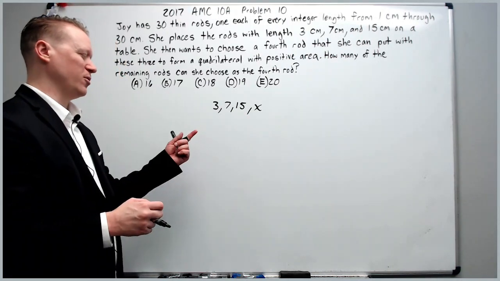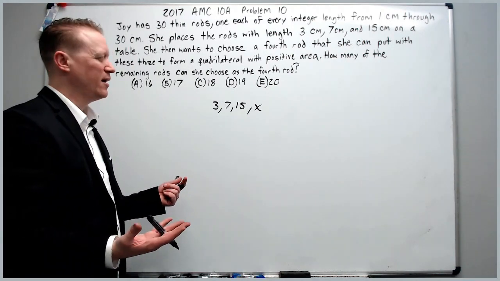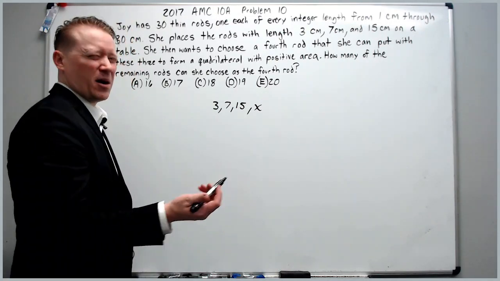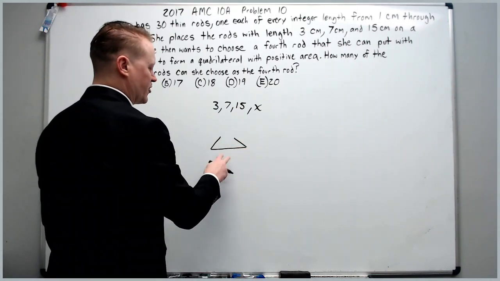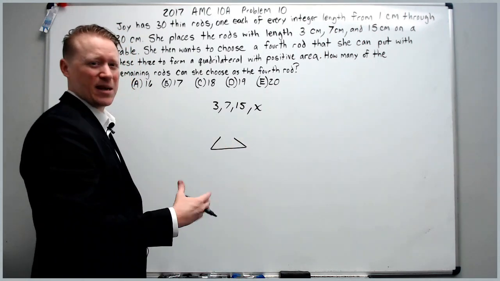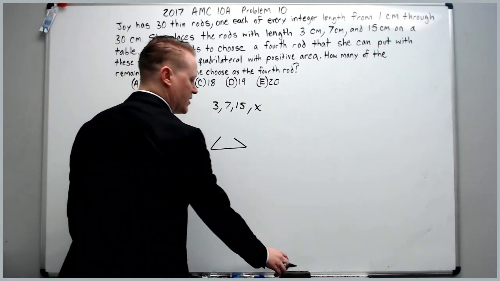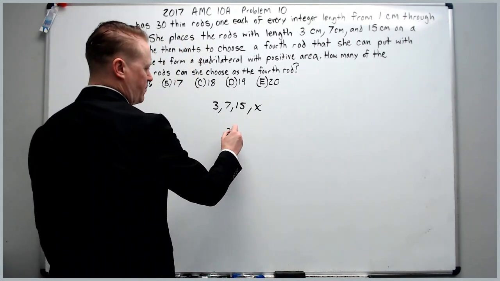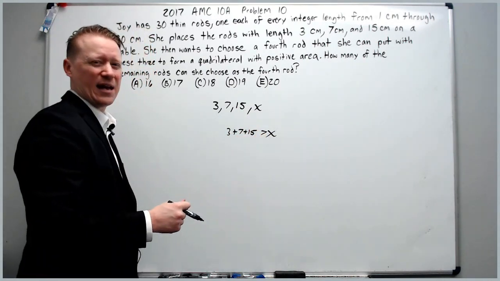Now initially, many people who might not be familiar with this are thinking, okay, I know there's triangle inequality, but what about quadrilateral inequality? Well, if you think about why triangle inequality works, if I have a side and I have 2 other sides over here, but they're not long enough to be longer than this, they won't connect to make a triangle. Well, the same reasoning should apply to a quadrilateral as well. And so what must be true is that 3 plus 7 plus 15, the other 3 sides, are going to have to be greater than x.